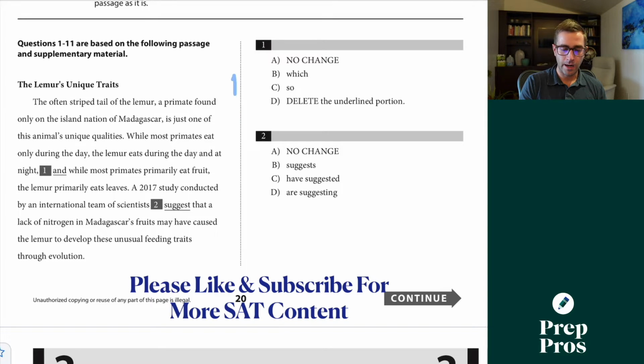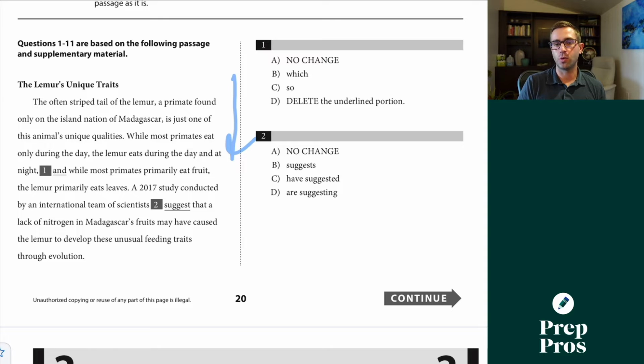So when I'm doing writing and language, I'm always working at a relatively quick skim as I read through the passage, and then I can circle back if I need to answer any of those bigger context questions again. But this first question here looks to just be testing me on sentence structure, so I don't really need to read the other part in depth.